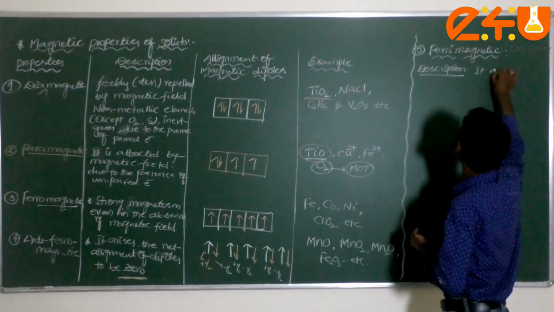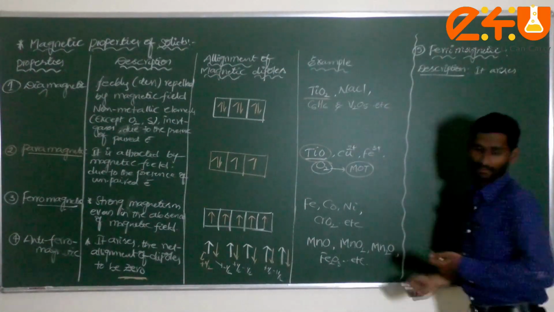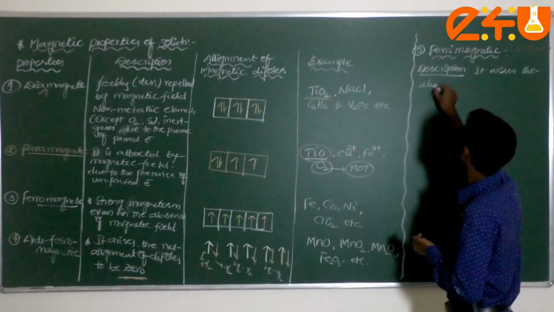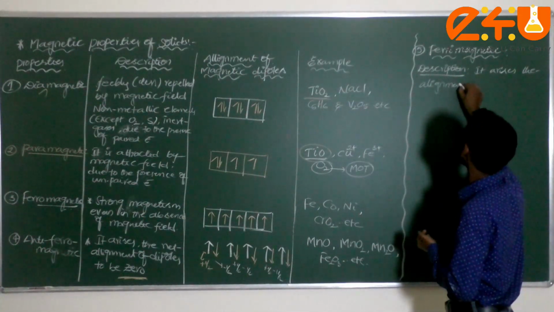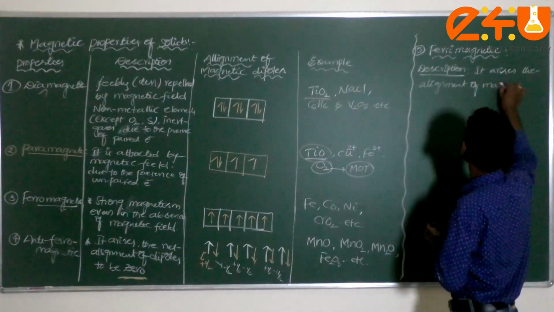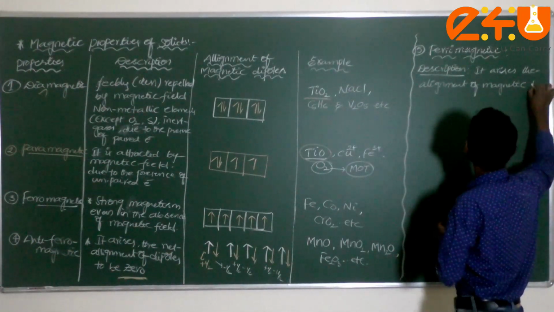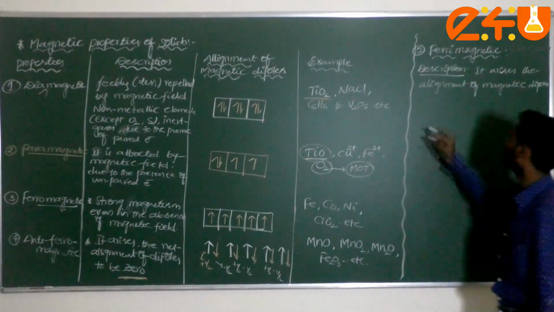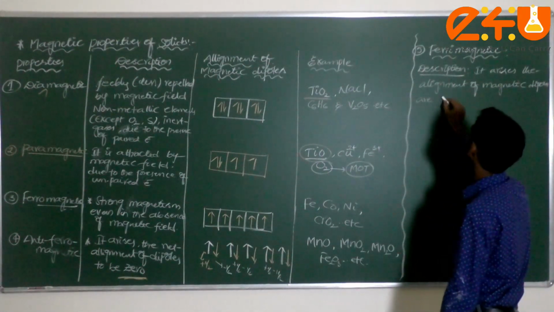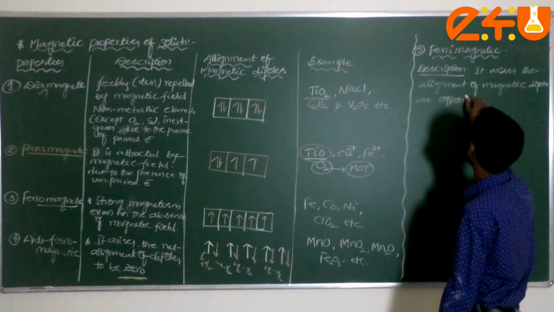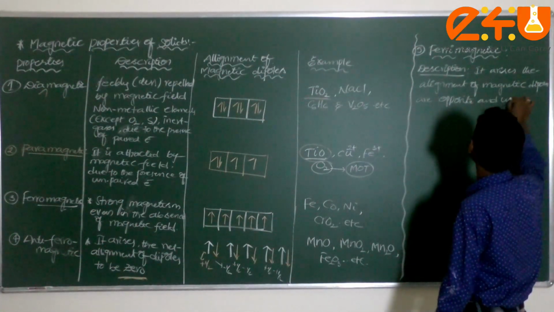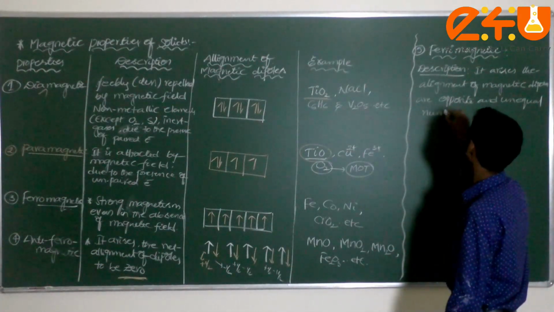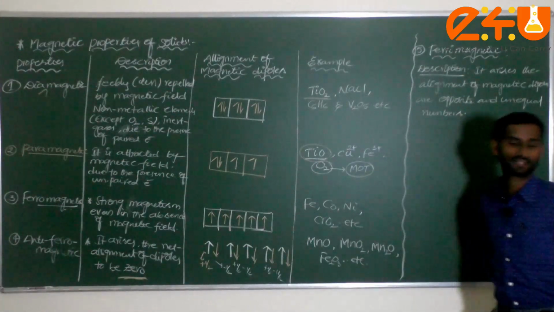The description is this: it arises when the alignment of the magnetic dipoles is opposite and in unequal numbers. This is the description, dear student.